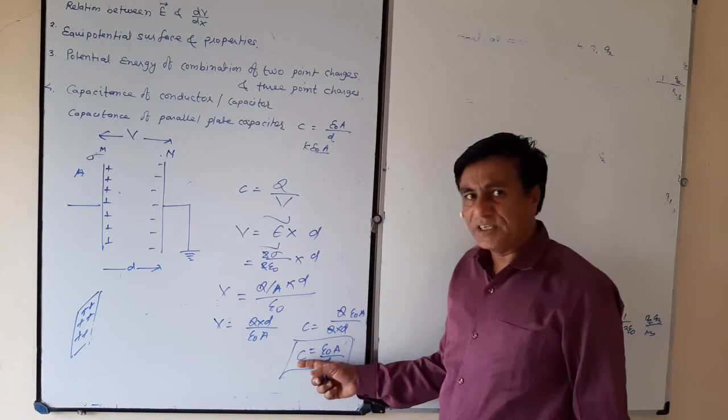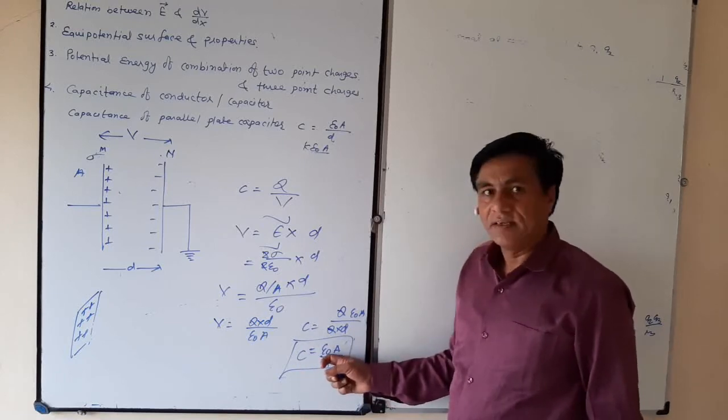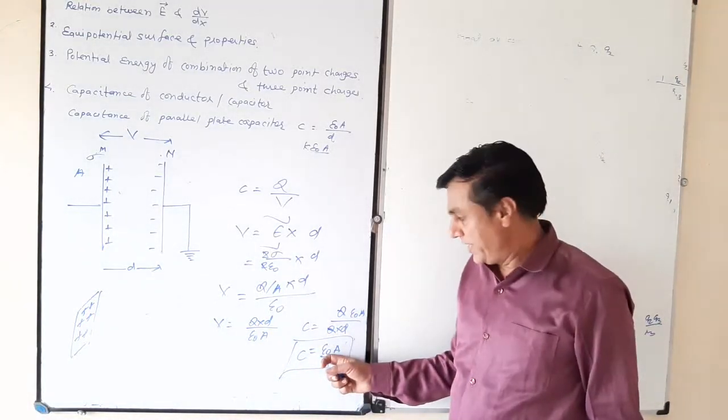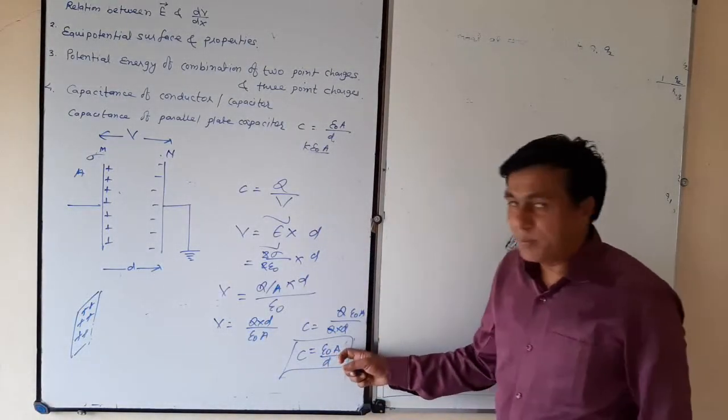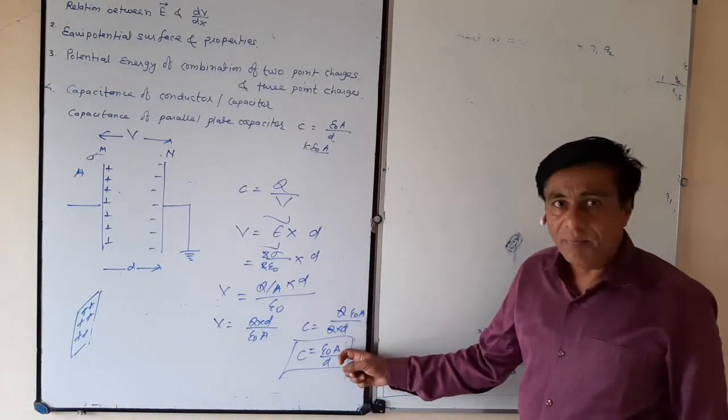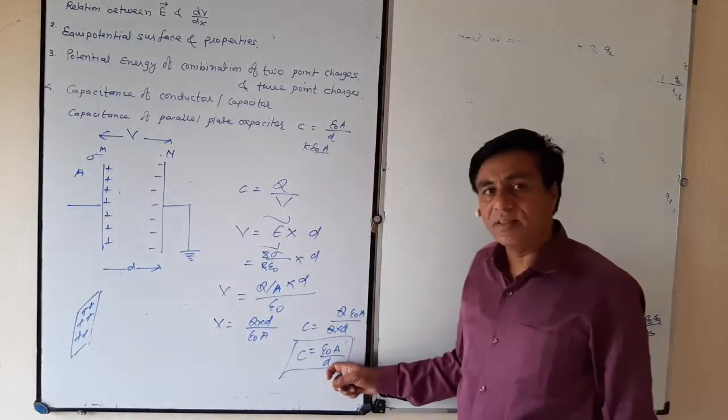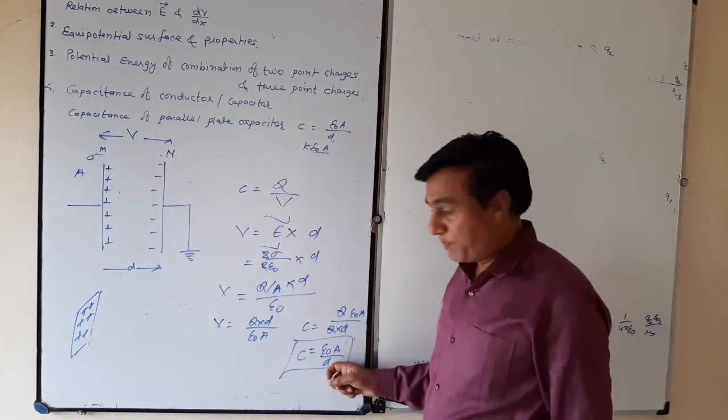By this expression you can say it depends upon the dielectric constant of the medium between those two plates, upon the area of the plates, and upon the distance between the plates.